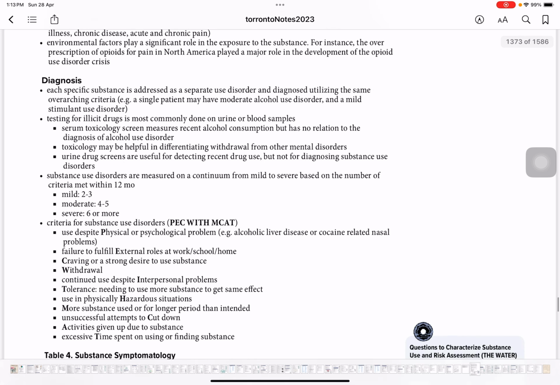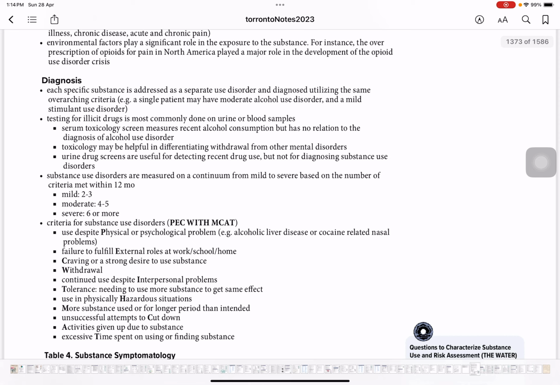Now coming to the diagnosis, each specific substance is addressed as a separate use disorder, and this is diagnosed utilizing the same overarching criteria. A single patient may have moderate alcohol use disorder and a mild stimulant use disorder. Okay, so each substance is addressed separately. Alcohol along with opioid are two different things, so we need to address both of them individually, because the treatment for alcohol would be different and the treatment for stimulant use disorder would be different. So there are two different things in one patient that may appear. Okay, testing for illicit drugs is most commonly done on urine and blood samples. So two different samples, urine and blood sample.